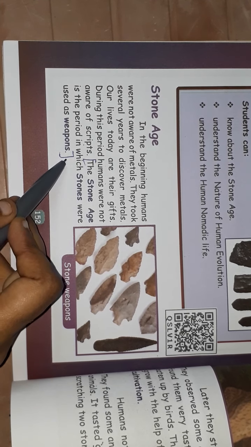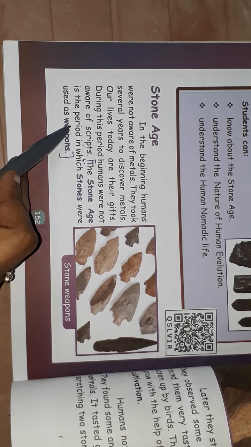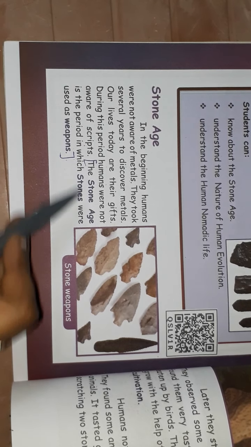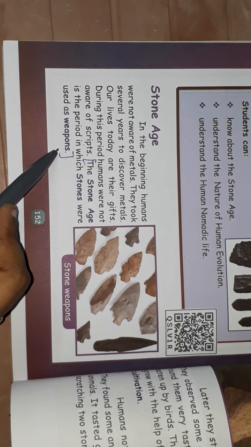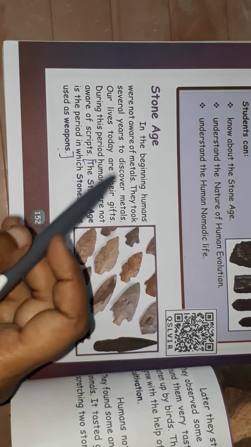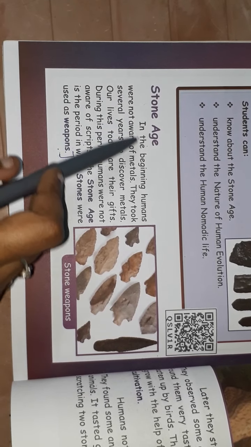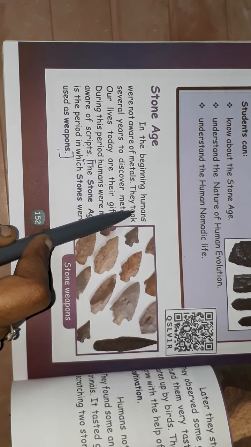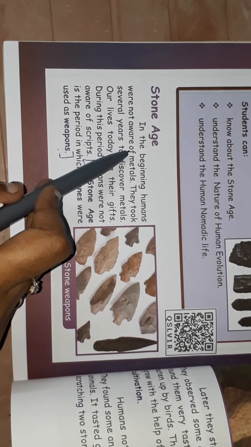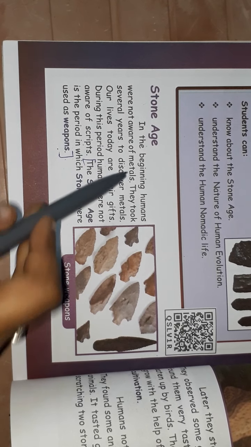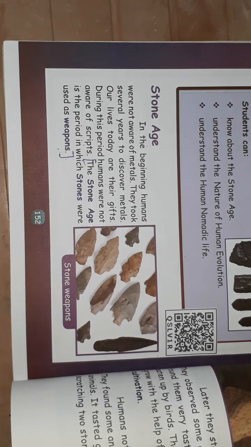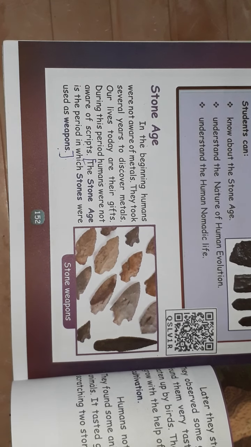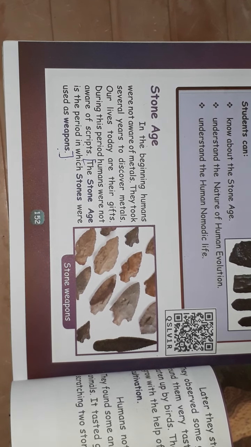Here are two more questions. The Stone Age is the period in which stones were used as weapons. In the beginning, humans were not aware of metals. They took so many years to discover metals. Today we live a happy life.